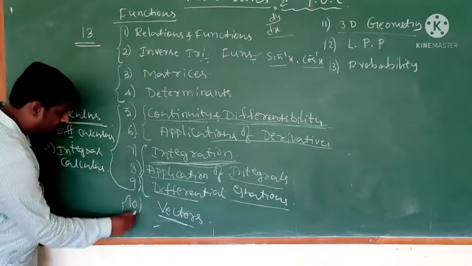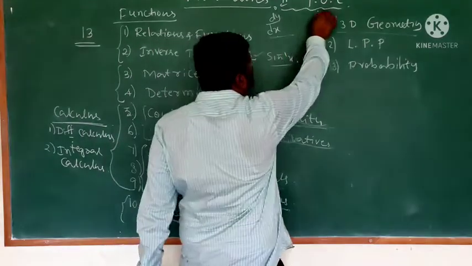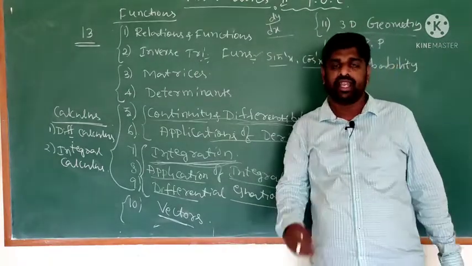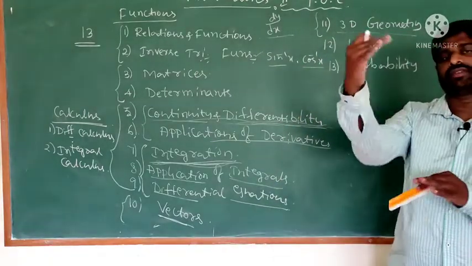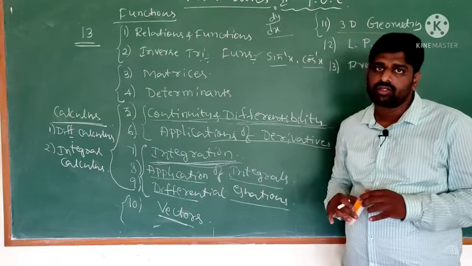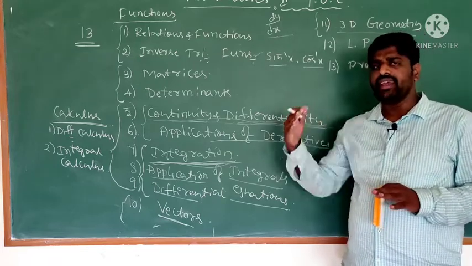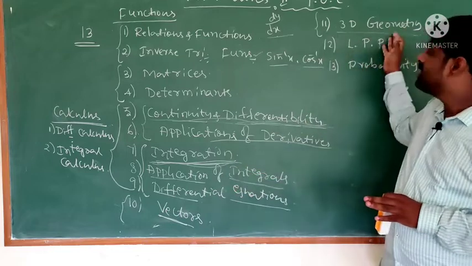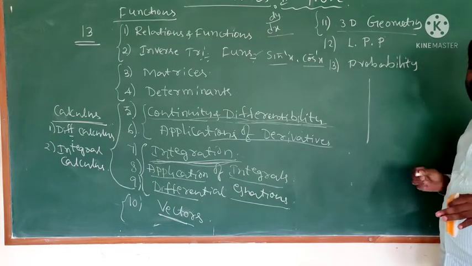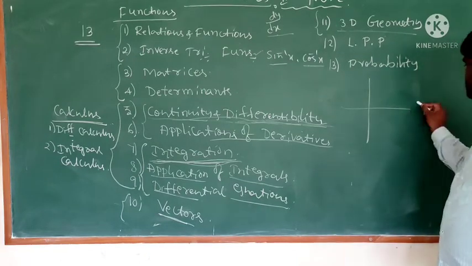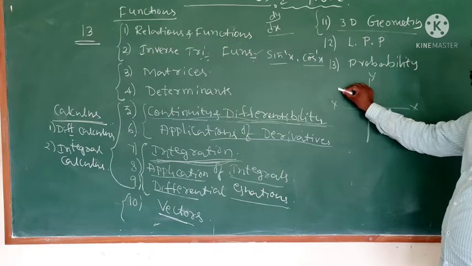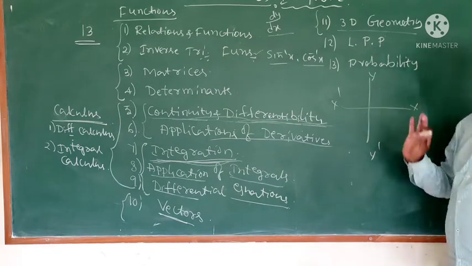Next, vectors and 3D geometry. These chapters are familiar to you. In first PU, you learned 3D geometry, the section formula. So that will be here, mainly vectors and 3D geometry. Up to SSLC you learnt only the 2-dimension axis, the x axis and y axis.